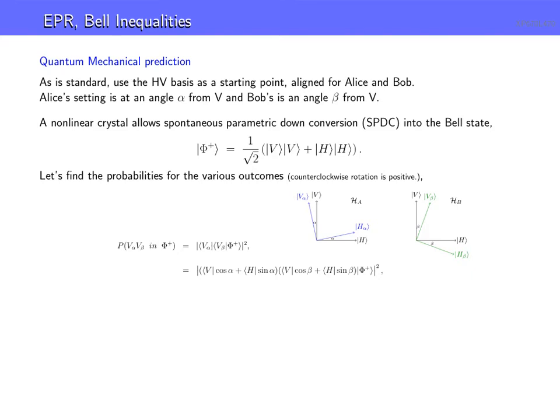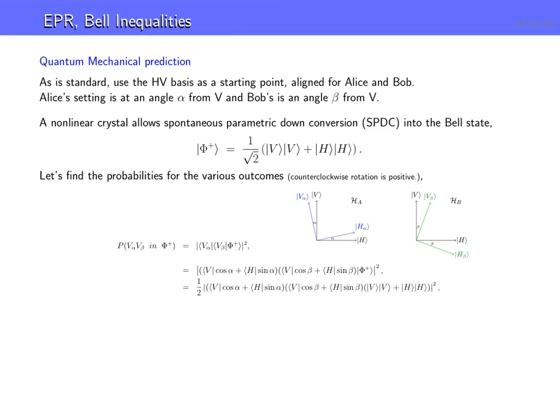It's not hard to convince yourself that if we just find the components of this vector, it's cosine alpha on V and sine alpha on H. Actually, it looks like it'll be minus, but the minus sign is not going to matter. And for Bob, it's going to be similar: cosine beta on V and sine beta on H. And that's going to act on phi plus. All right, let's crank this through.